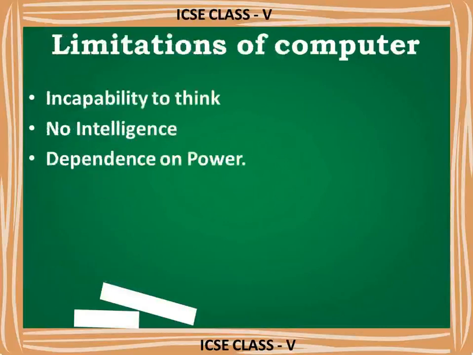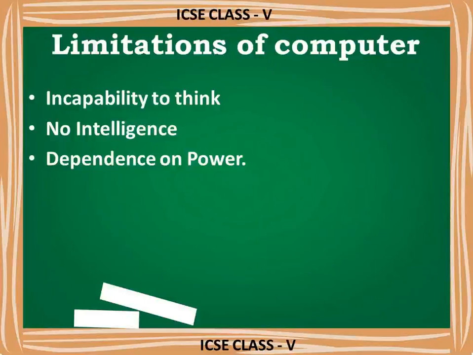Next point comes limitations. What are the limitations which systems have? The first one is incapability to think. Computers are not capable of thinking and taking their own decisions. Understood? That is the limitation. In case of any error, it cannot take any alternative action. If there are any errors in the system, it will not sort them out by itself. We have to sort out those errors, so we have to put in our effort to remove the errors from the program.